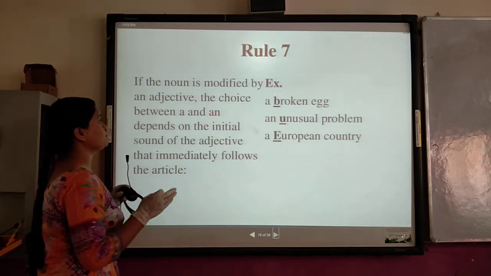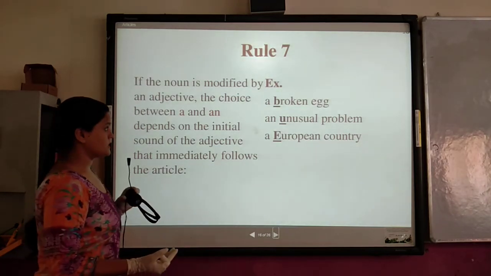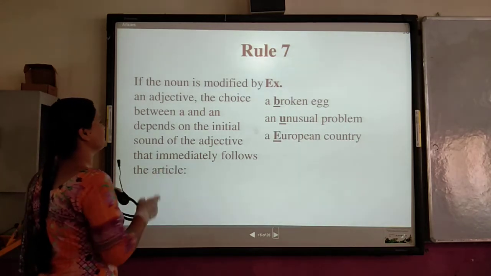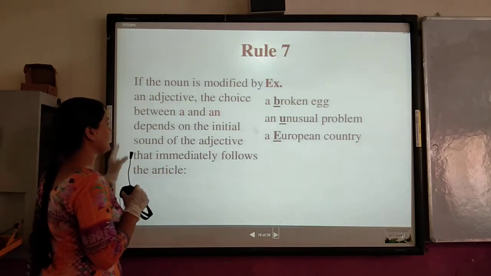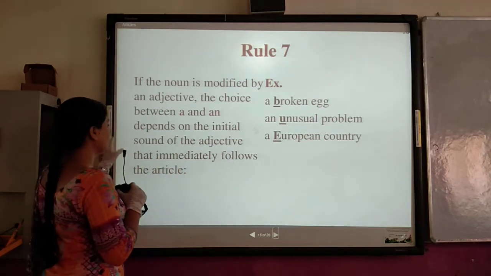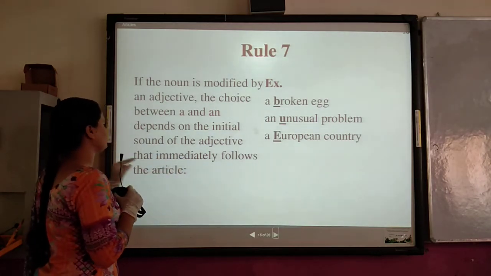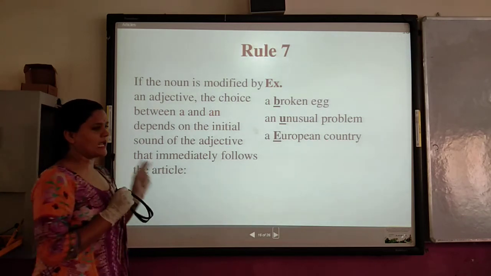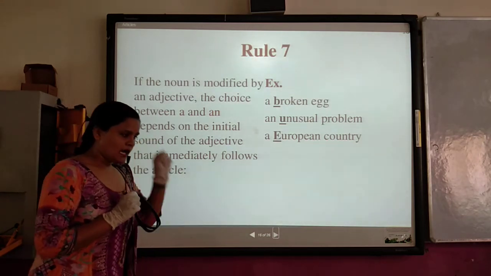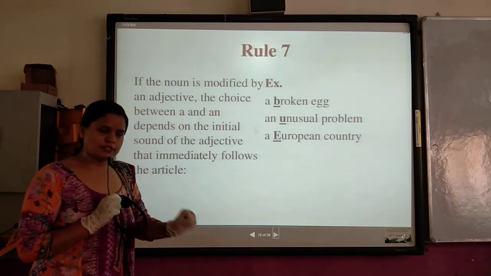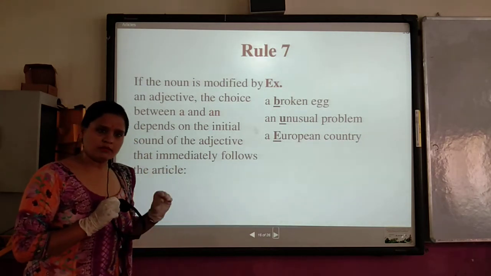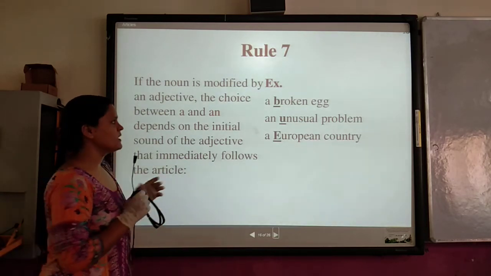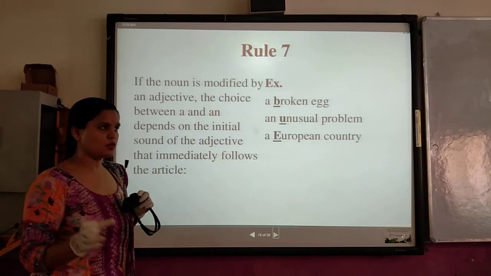If the noun is modified by an adjective, the choice between "a" and "an" depends on the initial sound of the adjective that immediately follows the article. Again I am telling you, articles are used before nouns as well as before adverbs as well as before adjectives even. So you don't have to be confused.